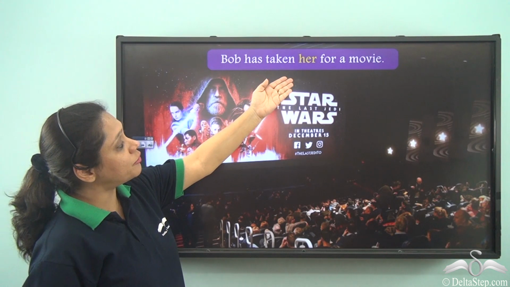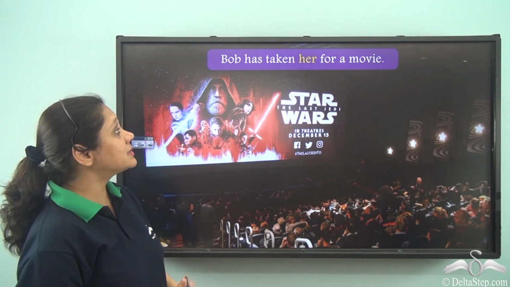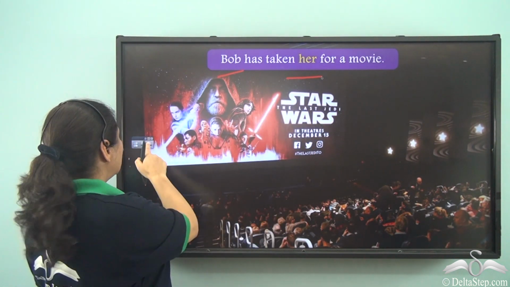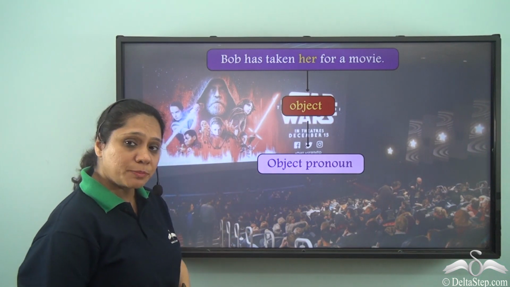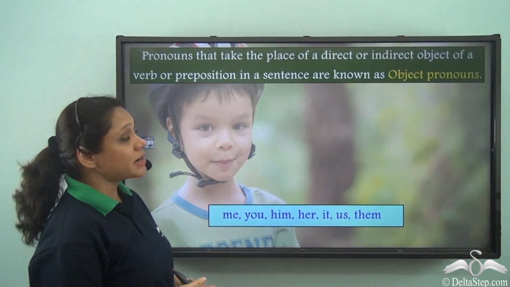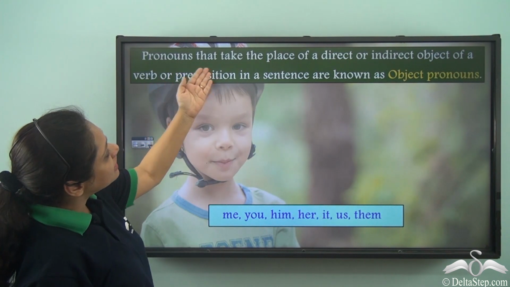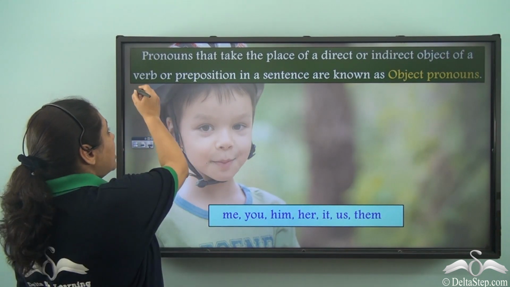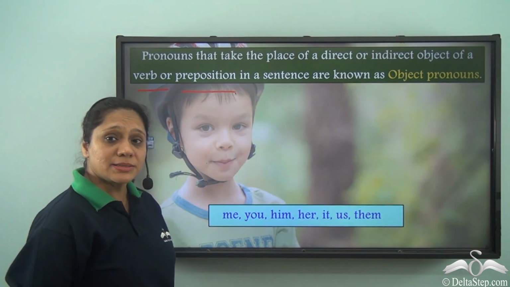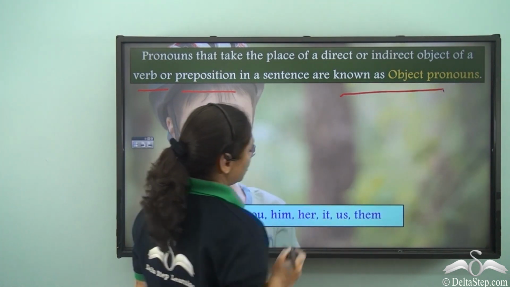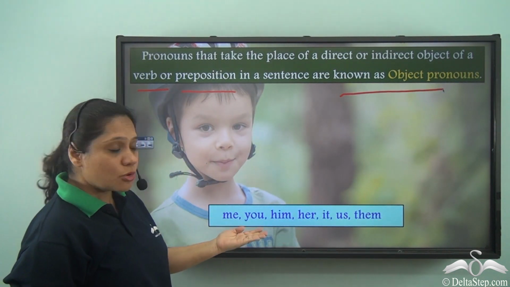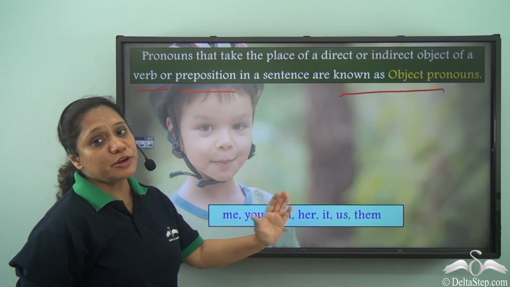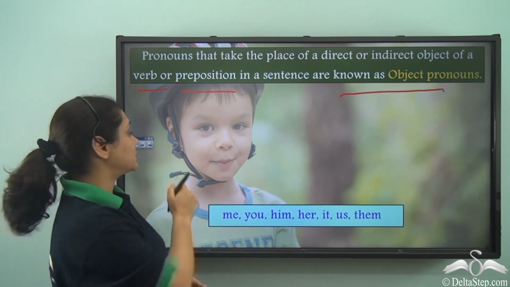Bob has taken her for a movie. Now in this case, Bob is our subject and her is the object. So her is the object pronoun. So what are object pronouns? Pronouns that take the place of a direct or indirect object of a verb or preposition in a sentence are known as object pronouns. And me, you, him, her, it, us, them are different examples of object pronouns.